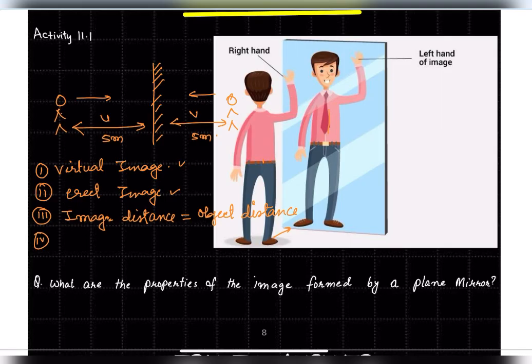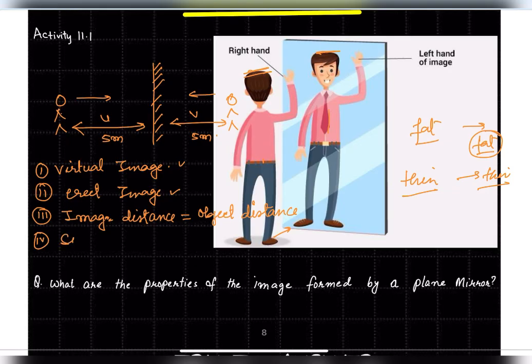Now what else? Even the size: if you are fat, then the image also will be fat. If you are thin, the image also will be thin. Whatever the size of your body, if this is your height, then the image height inside also will be the same.